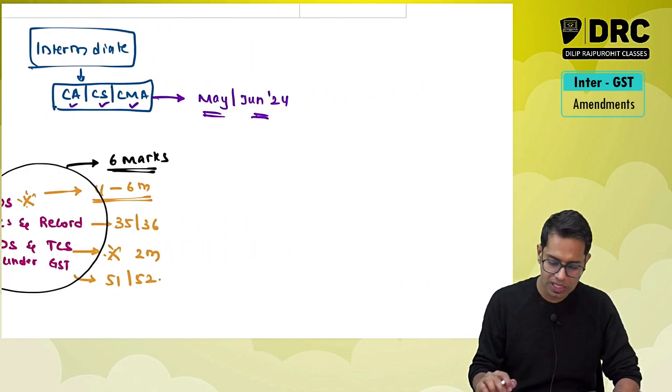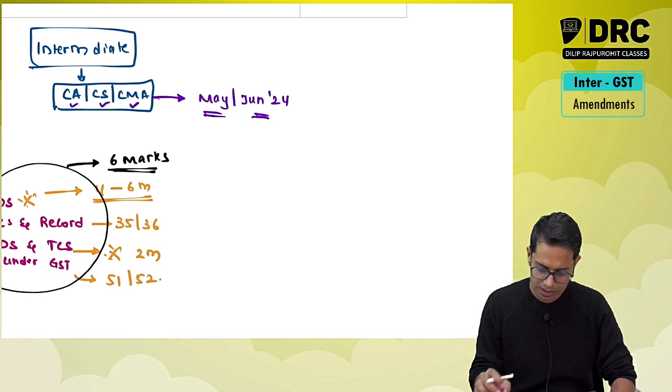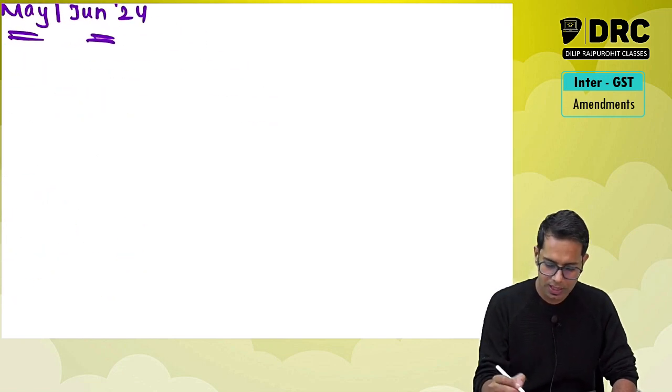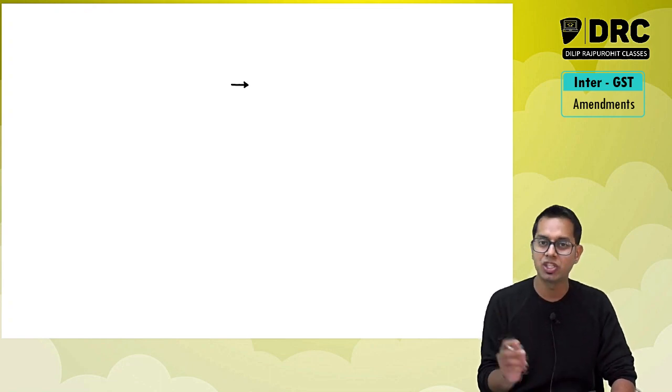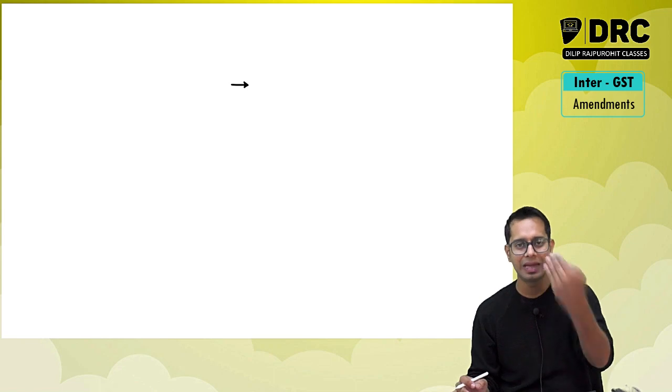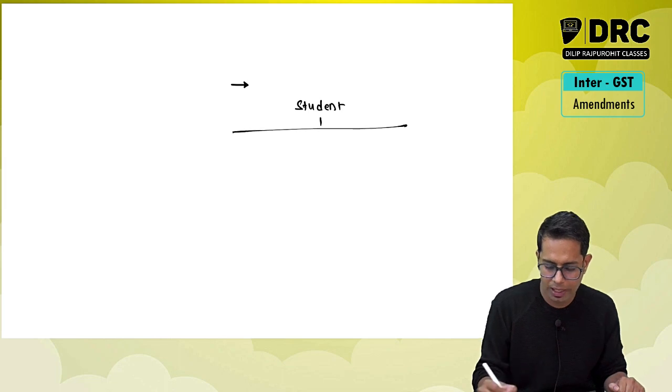Now, the second point which I want to make clear to all the category of students, whether you are a CA student, CMA student or CS student. Now, what is the second point, sir? There may be students who would have taken classes. There may be two categories of students. If you are a student, you can fall under two categories.